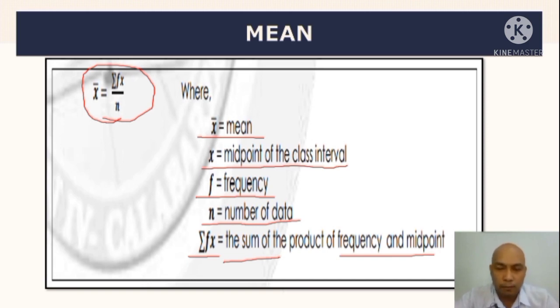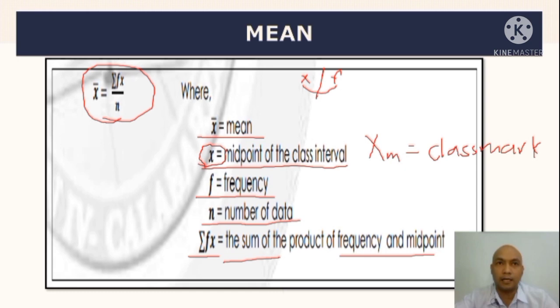Okay? Pero instead of midpoint, merong ginagamit dito na x sub m or for the class mark kasi ito yung ginagamit dito sa pinaka kay grade 10. Kaya mas preferred ko yung x sub m kasi pag x kasi lalo na't meron tayong ungroup data, 'di ba? Merong x the score tapos ito yung f, 'di ba? So malilito ka ngayon kay f times x. Okay? 'Di ba ginagamit natin ito sa pinaka yung binigay natin na weighted mean, di ba? So kaya mas okay sa akin yung x sub m instead na x.